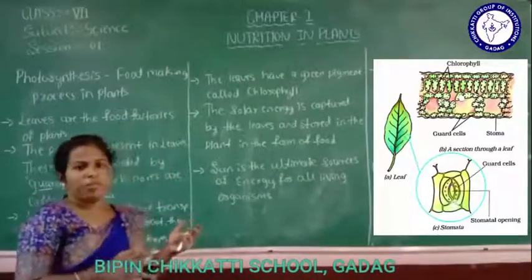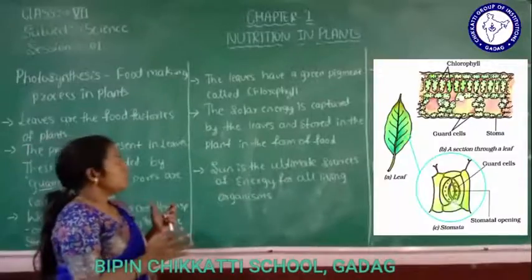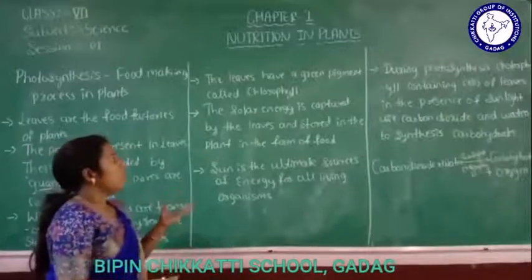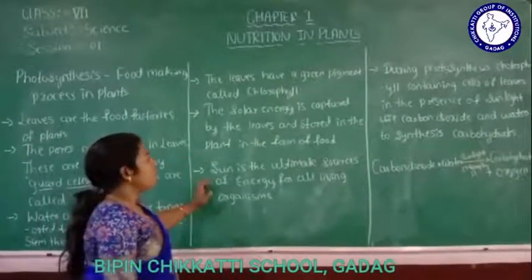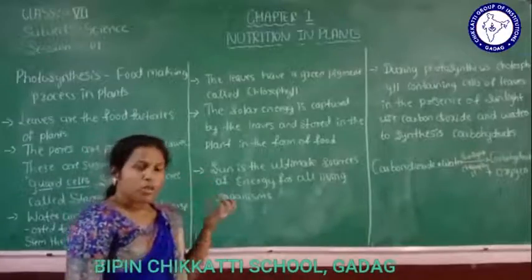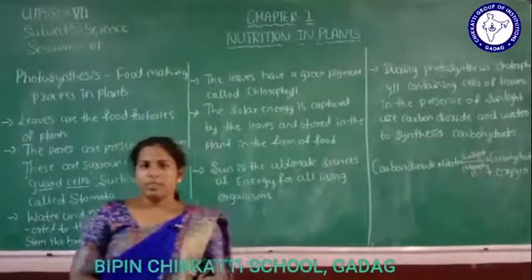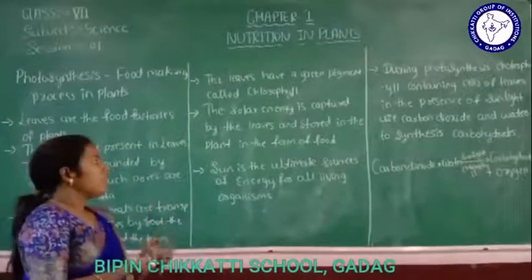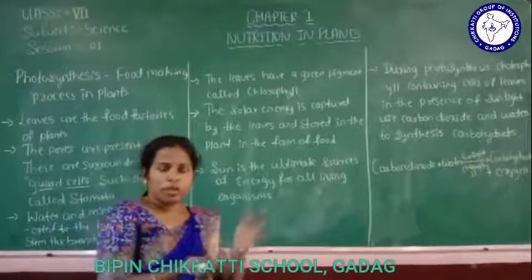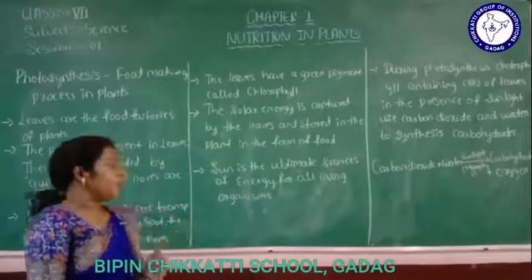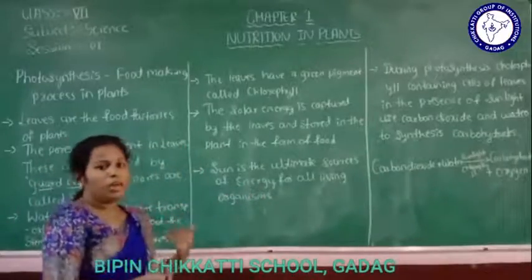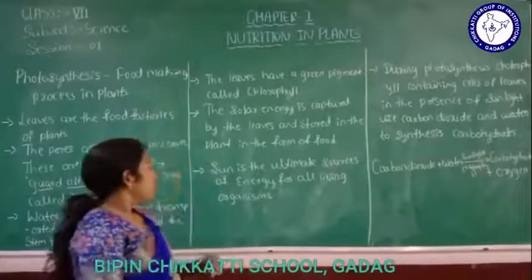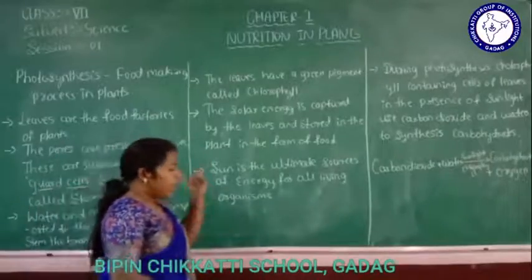How do they prepare food? So the solar energy is captured by the leaves and stored in the plant in the form of food. So by using sunlight, isn't it? By using sunlight, the leaves store the energy in them and use that for food preparation. So the sun is the ultimate source.